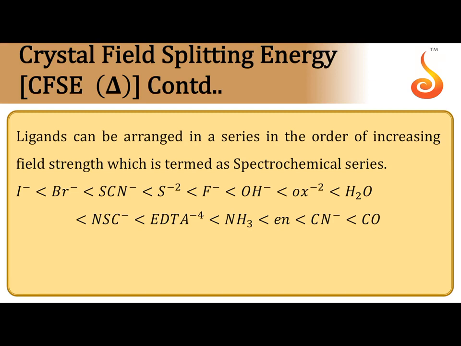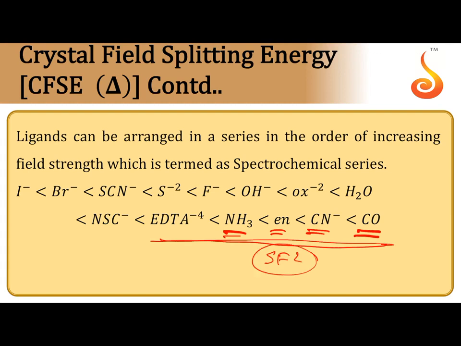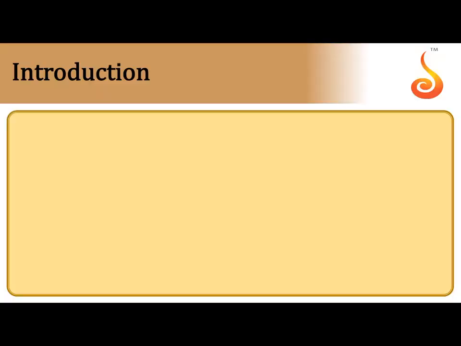Now, based on the delta created by the ligand, the crystal field splitting energy, the ligands are arranged in increasing order of their splitting energy. The highest delta O value is for the ligand carbon monoxide, next CN minus, en (ethylenediamine), ammonia, etc. So, these are considered strong field ligands, others are considered weak field ligands. The series of ligands arranged with respect to their delta O value is called the spectrochemical series. This is based on experimental values.